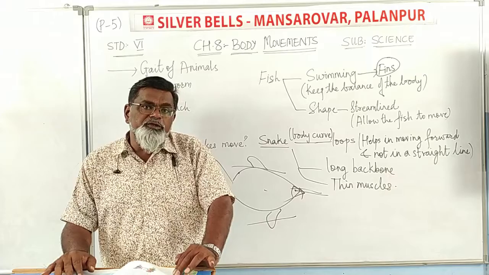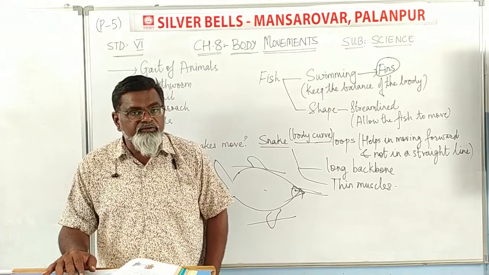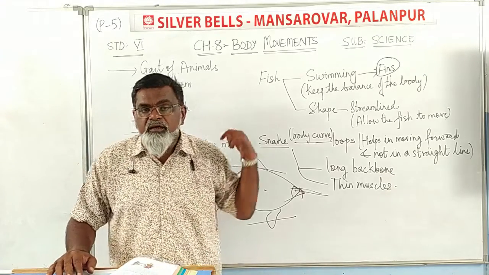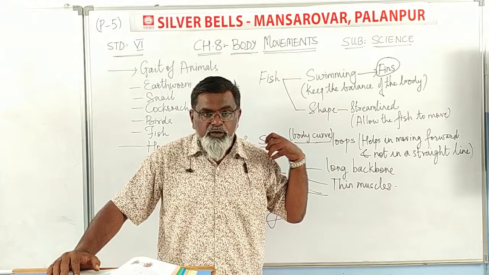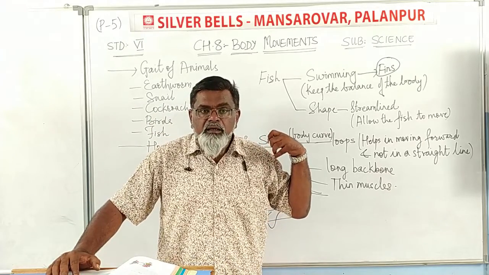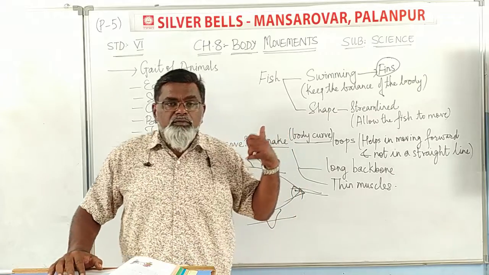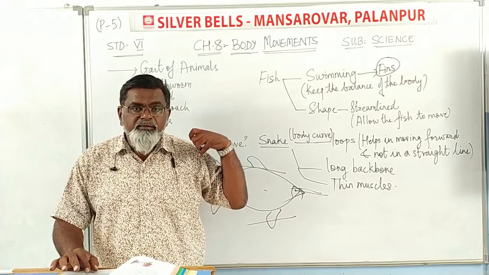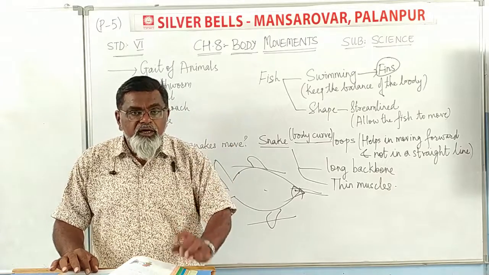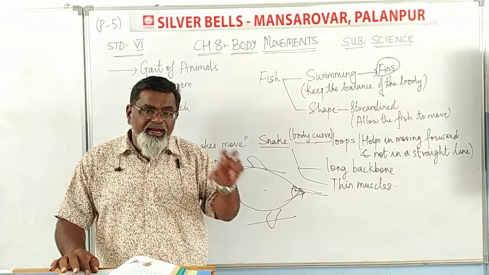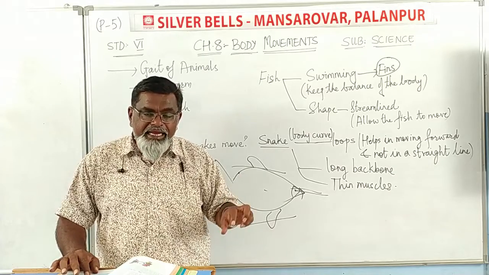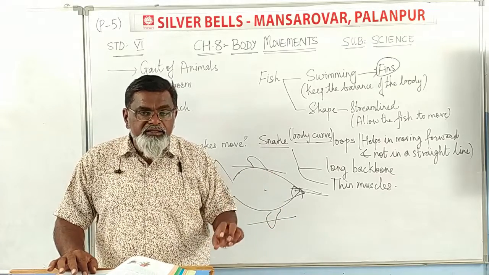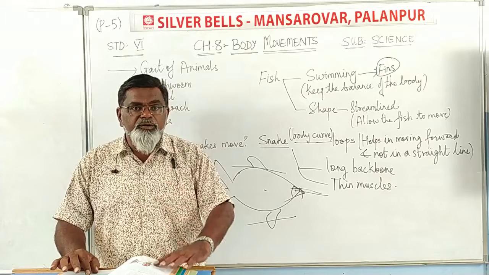As you have seen in human beings, with the help of the legs we move forward. With joints, we have the ball and socket joint in the shoulder, which helps in the movement of our arm. So each and every animal or any living being needs joints or body parts which help in its movement.